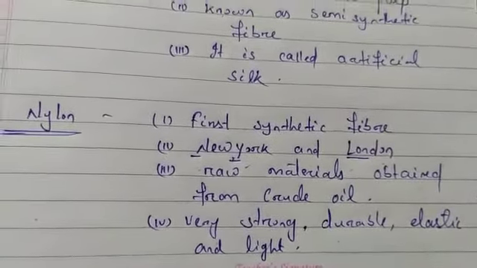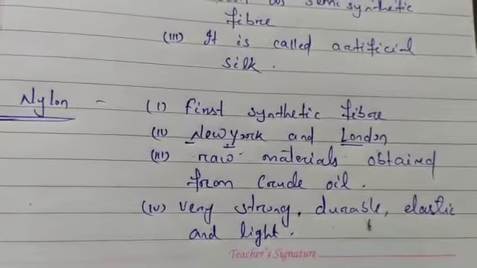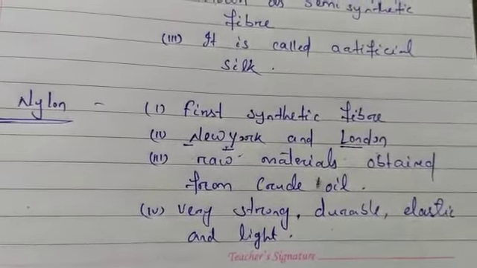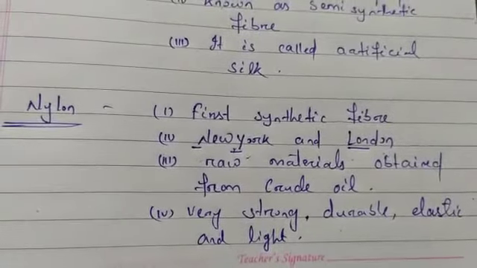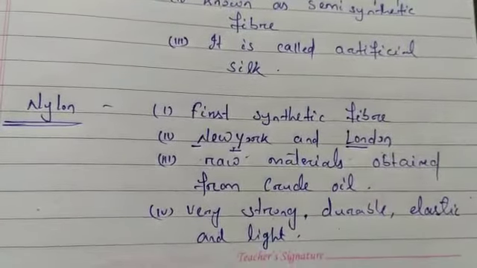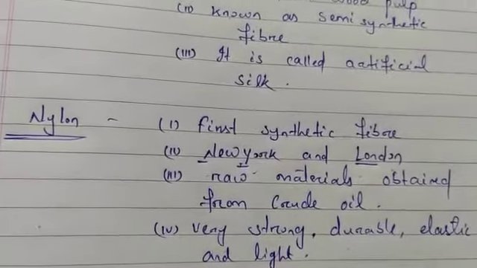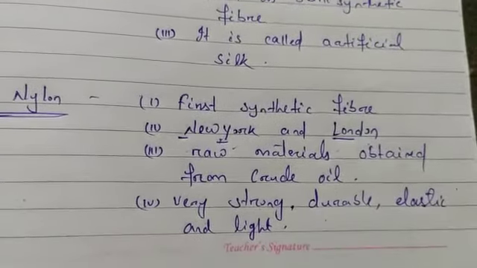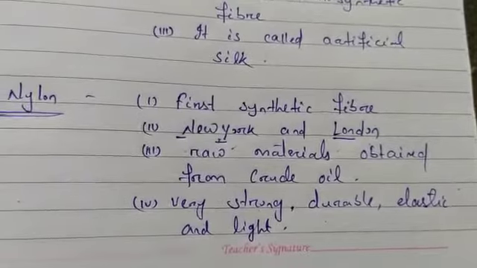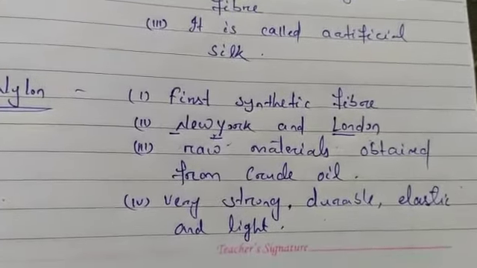Nylon is highly flammable, so you should not wear nylon clothes in the kitchen near the fire, because nylon clothes can catch fire very easily. So you should not wear nylon clothes while cooking in the kitchen or while you are near the fire.